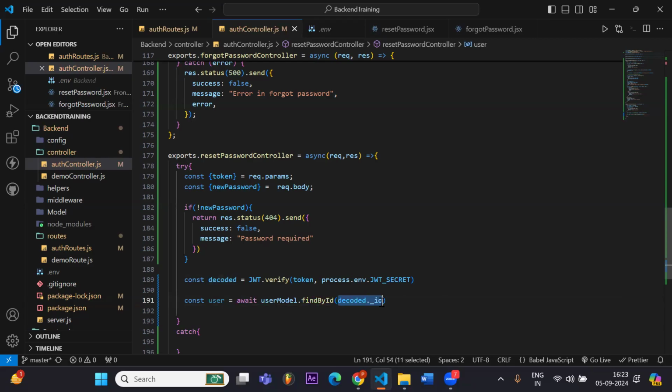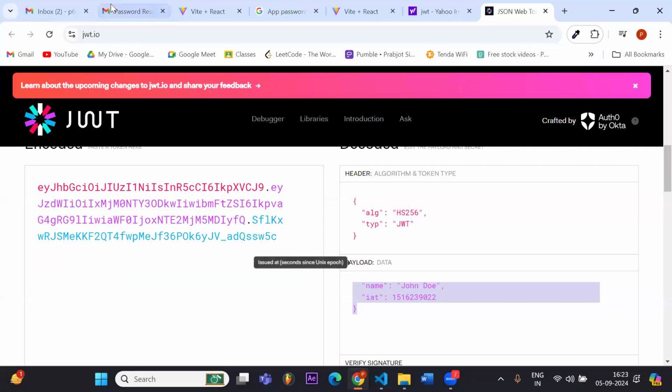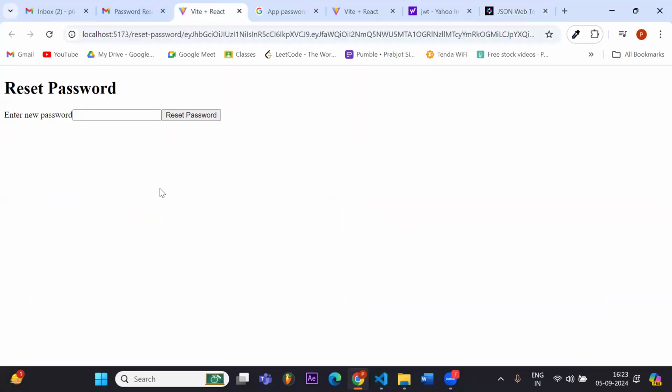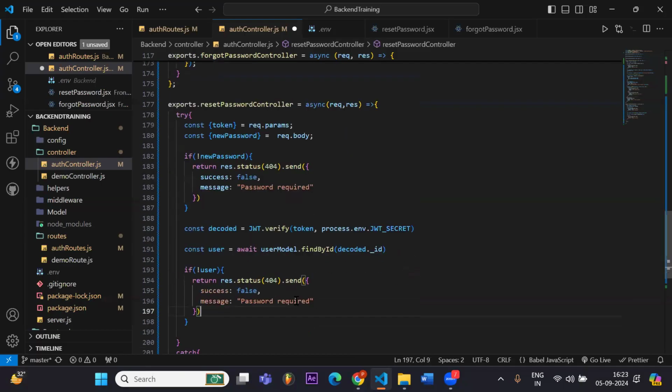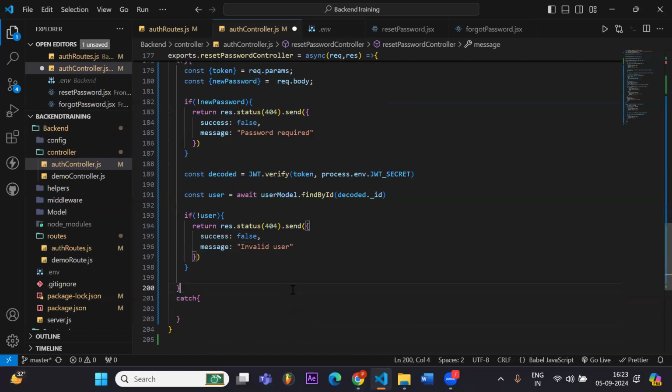So decoded.id would get us the user ID of the person who is using it. And if that user ID exists in the database, then we will continue forward. Otherwise, we write if user is not found, return invalid user.